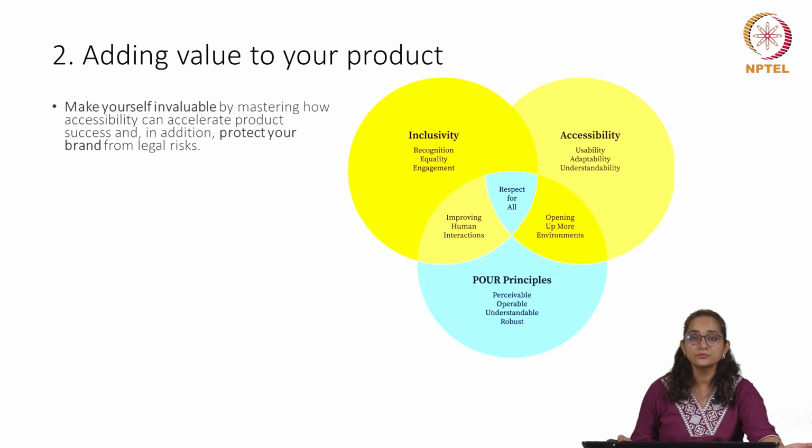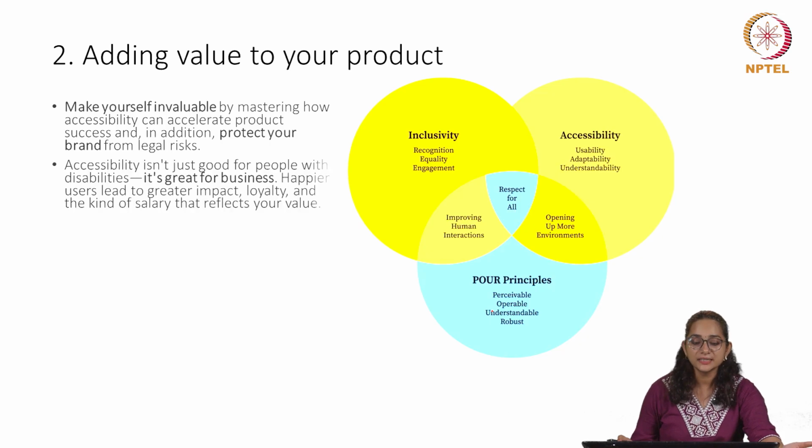So if you have an understanding of human-centered aspects, the business aspect, the legal aspect of accessibility, and how a product or brand can be protected against legal compliance related issues, those resumes are much in demand in the industry. So accessibility isn't just good for people with disabilities. It's a great deal for business as well. So we will also try to understand the economic aspects and how and why it can add value not just to the product but also to the parent companies.